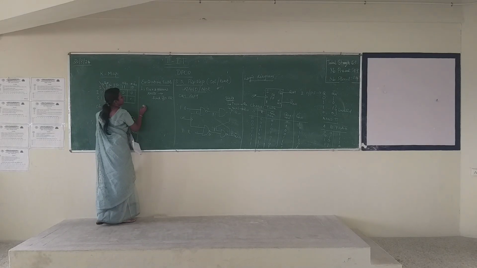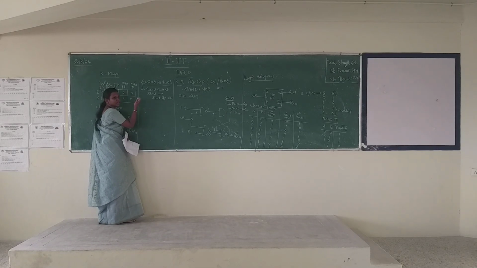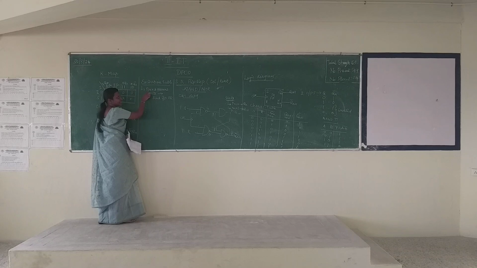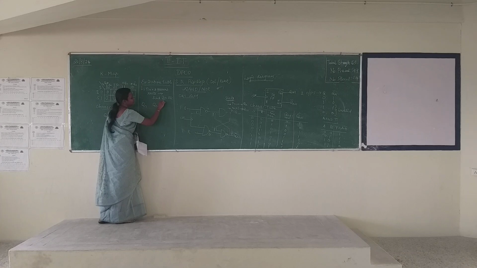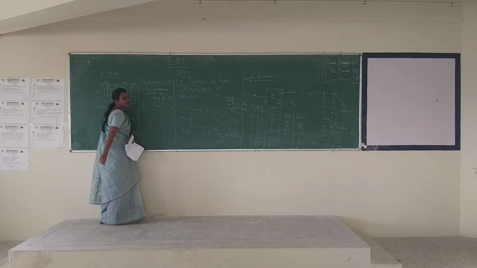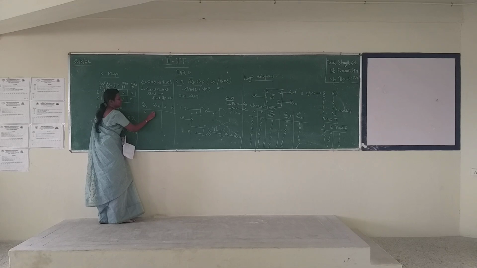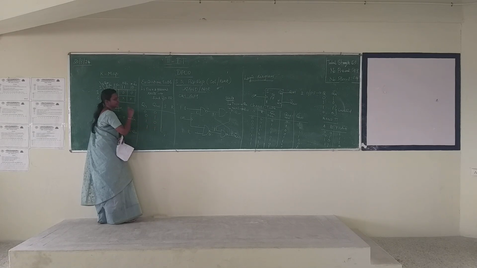What is your previous state? Notation: previous state Qn. What is your next state or present state? Qn plus 1. What will be your input then? SR. What are the possible combinations? 0 0, 0 1, 1 0, 1 1.